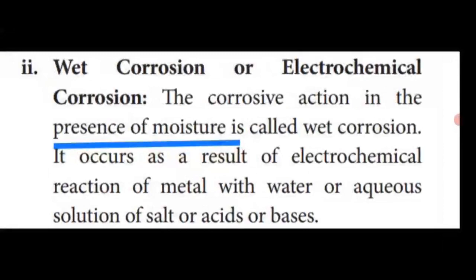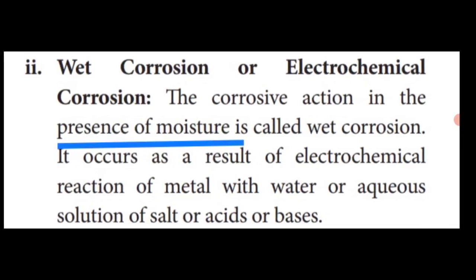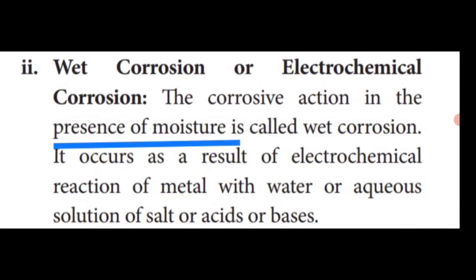Wet corrosion is otherwise called electrochemical corrosion. It is corrosive action in the presence of moisture, that means the presence of water molecules. This reaction is called wet corrosion. It occurs as a result of electrochemical reaction of metal with water or aqueous solutions of salts, acids or bases.